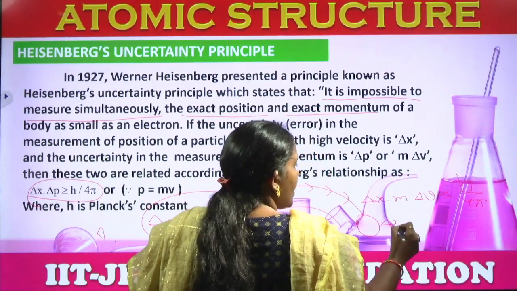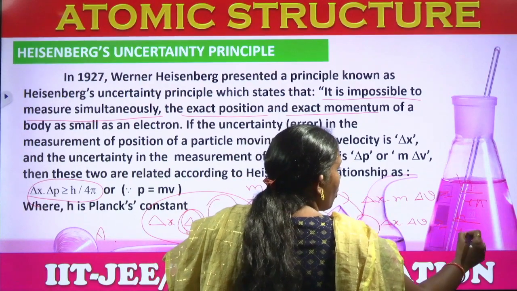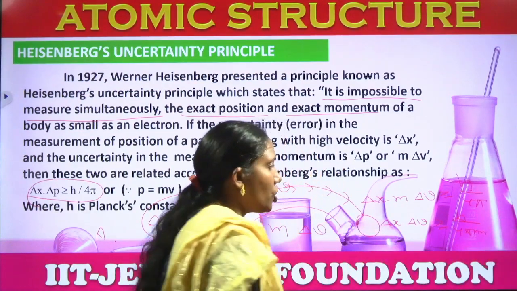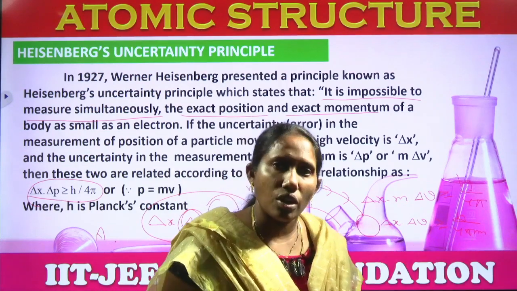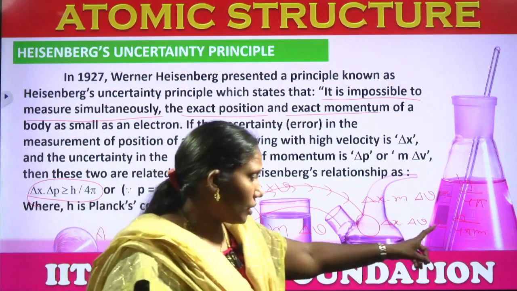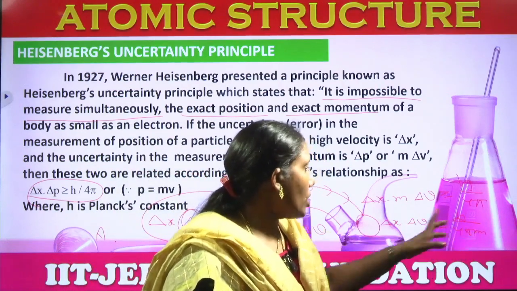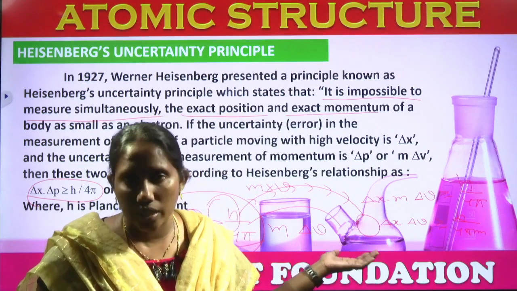Then delta x into delta v is greater than or equal to h by 4 pi m. Here h is Planck's constant, pi is a constant, and m, the mass of the electron, is constant, 9.1 into 10 to the power of minus 31 kg. So this is a constant. Delta x indicates the change in position and delta v indicates the change in velocity.